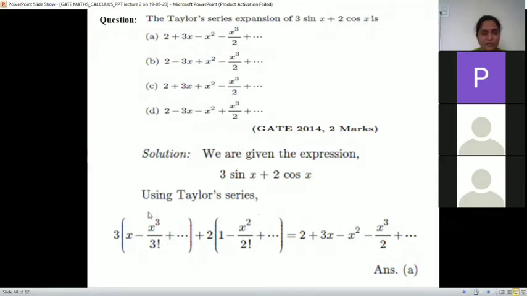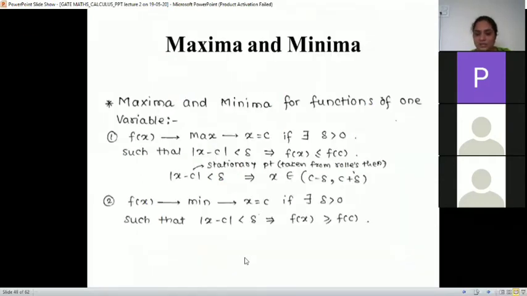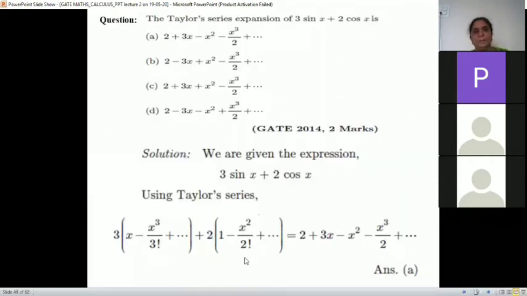And then here is 3 factorial and 3, here there will be 2 only. 3 factorial is 3 into 2 into 1, so 3 gets cancelled, so minus x cube by 2 only. Right? And this is answer A. Correct. Just take care of signs. In C there is plus x square, so C is not that.